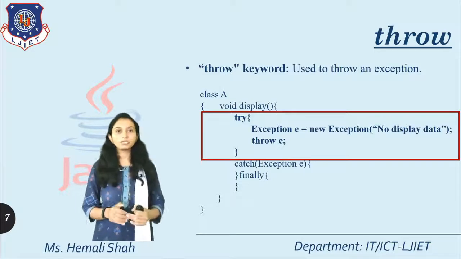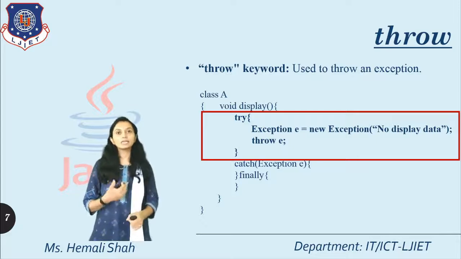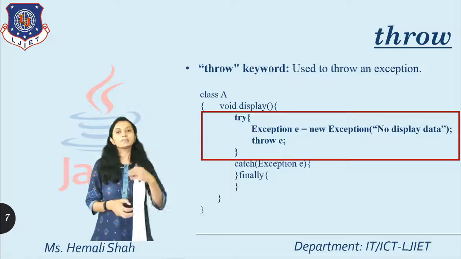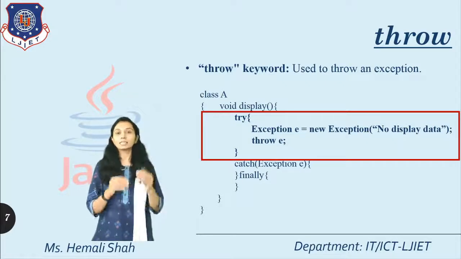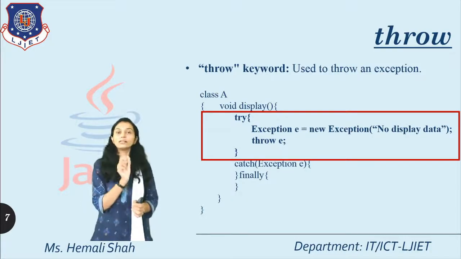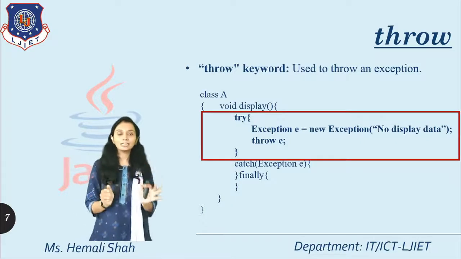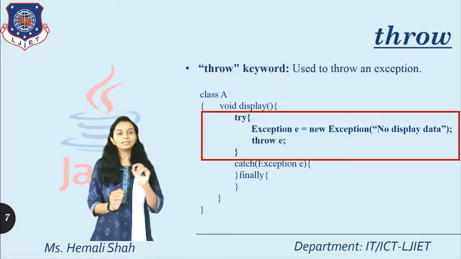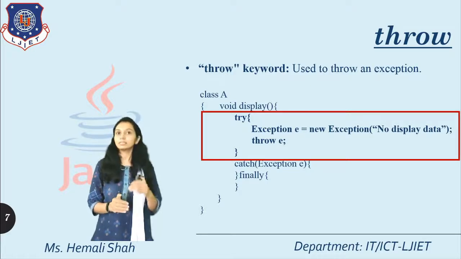Now this Exception class, which I will cover in later videos, is a built-in class available in the java.lang package, which is used to create an object of the exception class that represents the exceptions of your program. And the object you can use with the throw syntax. Now this throw is basically a statement-making keyword, so you have to write the semicolon after completion of this statement because it is a statement.